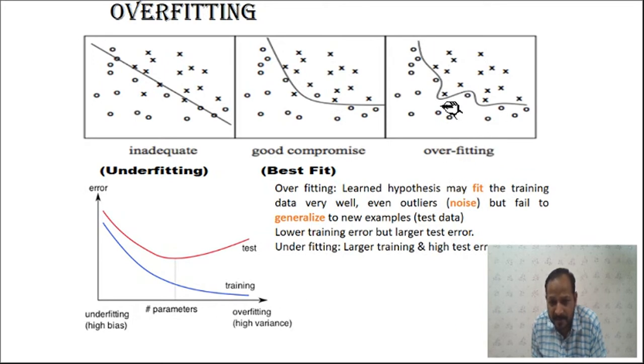The complex model will be designed, and because of that you have to consider more parameters, which will take care of each and every input you are using for the training, so everything will be classified correctly and the training error will be zero. But the test error will be larger, because if you apply a new sample for testing other than this one, definitely it will not be classified correctly, and it will give a larger error while testing. Okay, so this is the picture. So it will have higher variance.